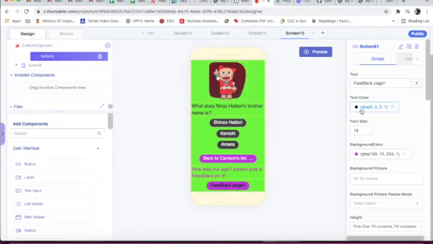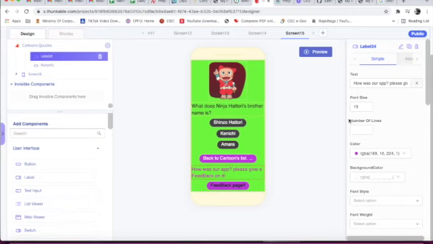Text color is black. Font size is 18. Background color is light pink. And here label 24, font size is 19. Color is light pink.